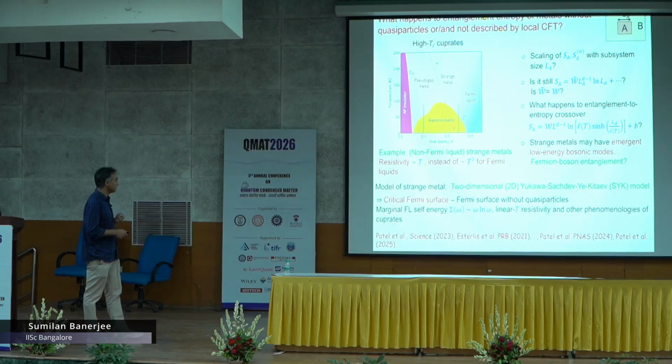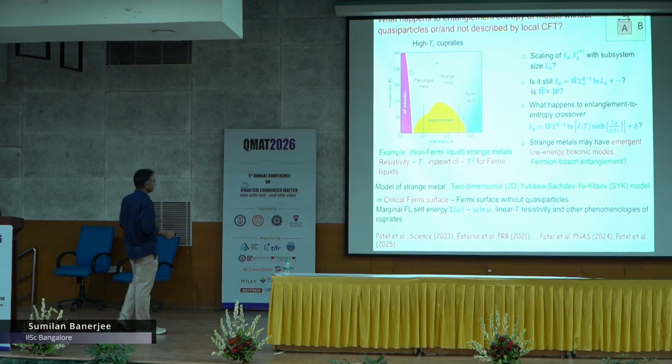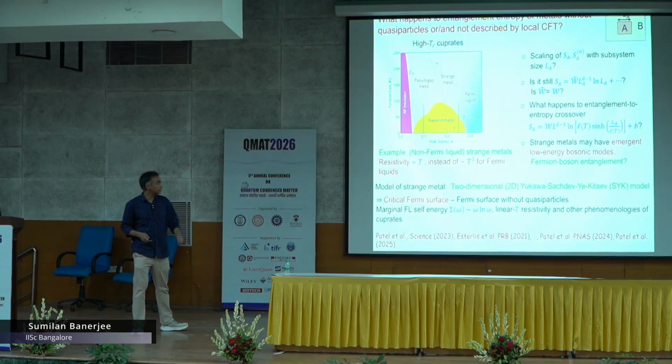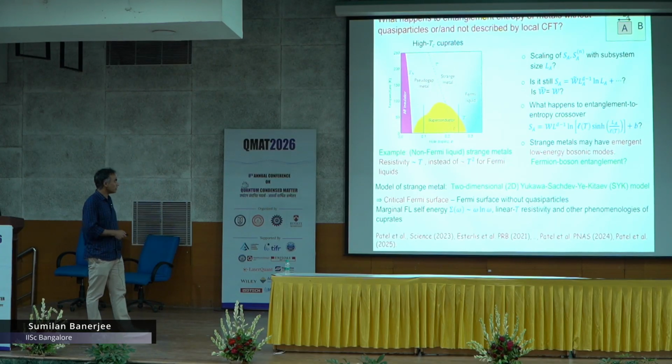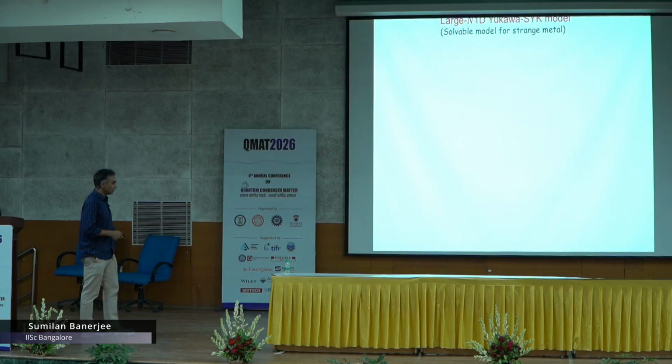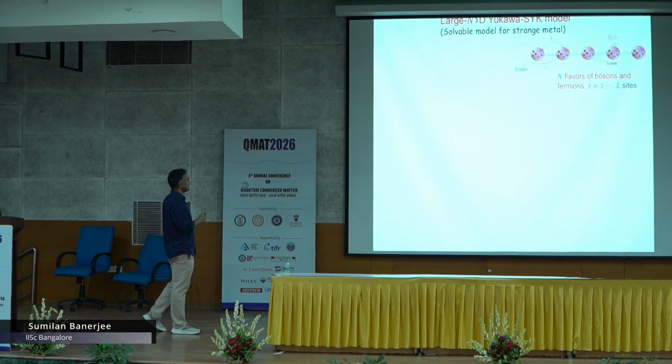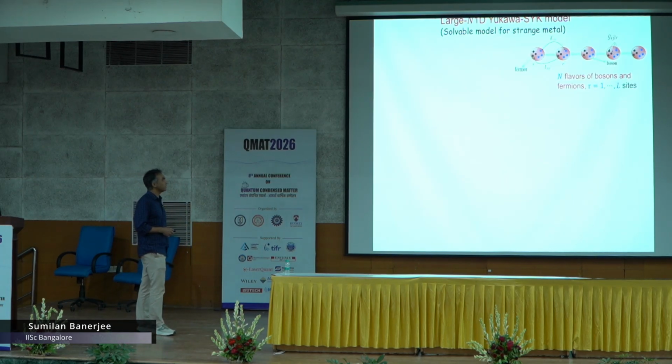So, this is called critical Fermi surfaces, and they are characterized by this kind of marginal Fermi liquid self energy and linear T resistivity, okay, somewhat like the phenomenology of these materials. So, what we are going to take is actually a 1D version of the model for technical reason I will just mention. So, these are called the 1D Yukawa-Sachdev-Kitaev model.